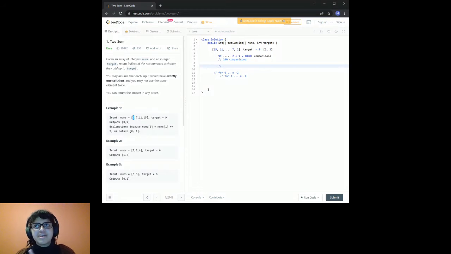So the best way to do something like this, to store this past information, would be to put it in a data structure that holds onto it and waits for you. And that would be a map. So let me give you a little bit of an analogy.